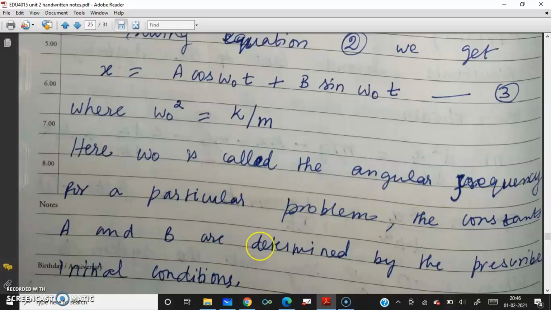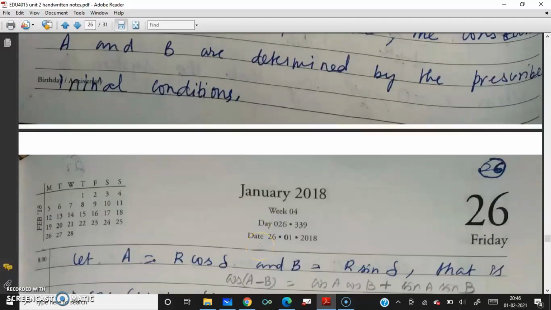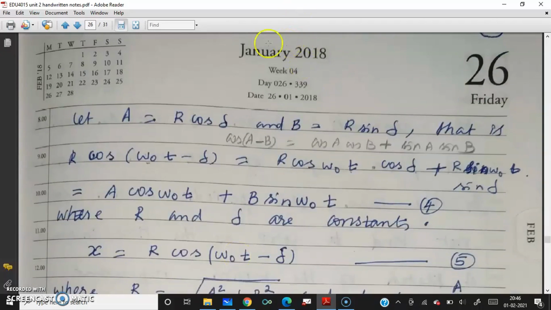The constants a and b are determined using the initial conditions. If you take a as r cos delta and b as r sin delta, then cos(a minus b) is cos a cos b plus sin a sin b. You are going to use this formula: r cos(omega naught t minus delta) is r cos omega naught t cos delta plus r sin omega naught t sin delta. This is what we are going to use.